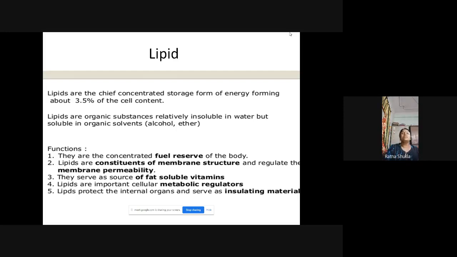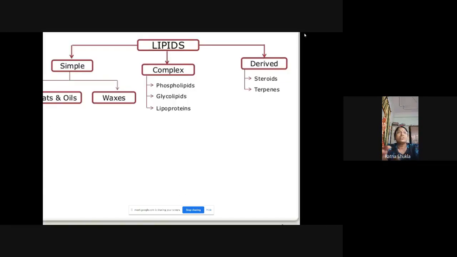One more important function of lipid: they are the insulating material, and they protect the functional organs of the cell. The internal organs of the cell, which need protection and insulation, get it just because of the lipid. Fat means bulky, fatty molecules. Because of their fatness, their large size, they insulate the internal organs of the cell.